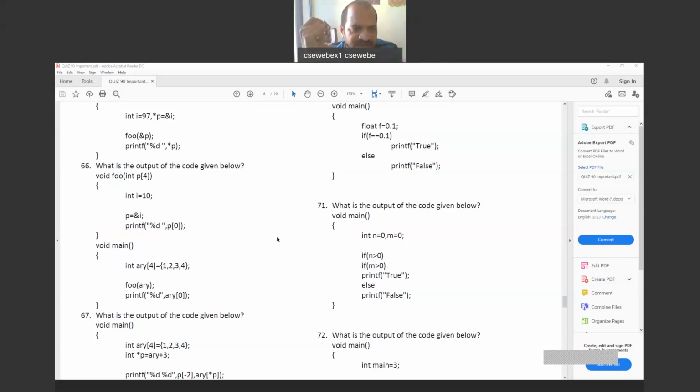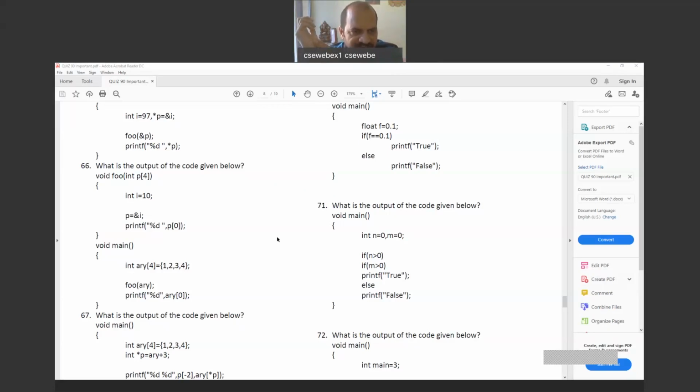So the address of this ARY will be stored into the P, right? So now we can access P of 0, P of 1, P of 2, P of 3, and the same space where ARY is defined will be accessed. That means if we do any modifications using P in the function, those modifications will come to the main. There is no pass by value mechanism on arrays, and not even pass by address, simply aliasing. Another name will be given, right?